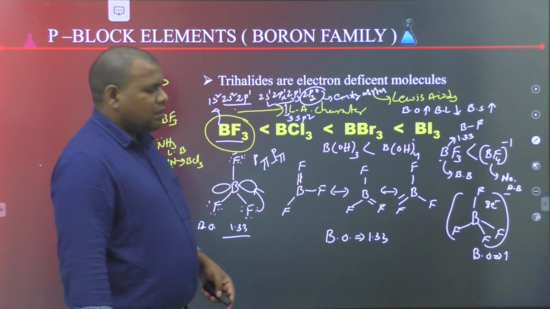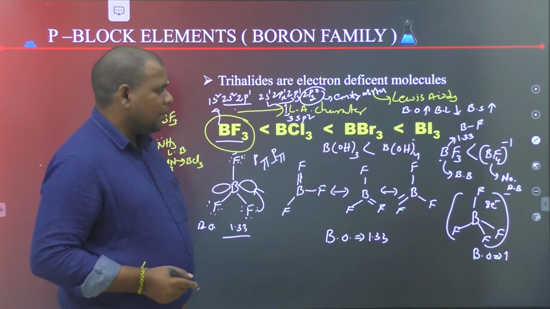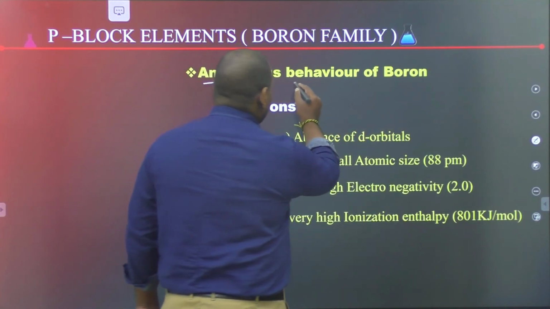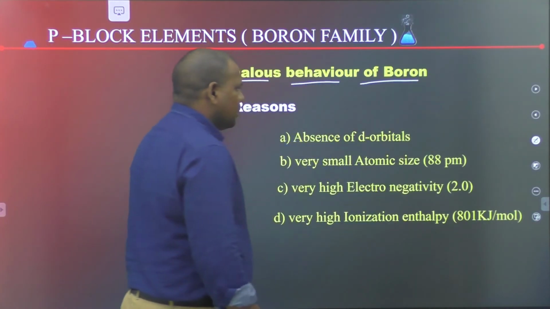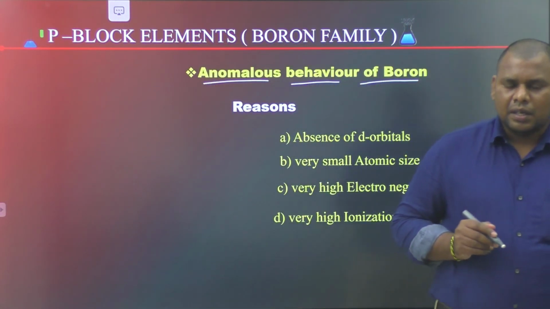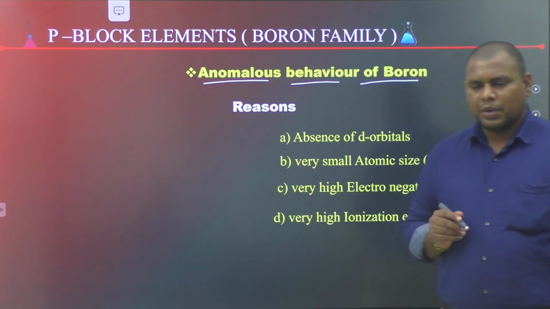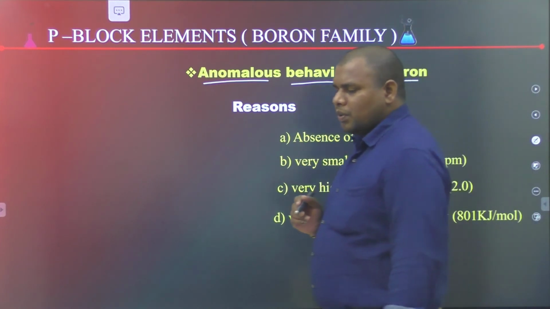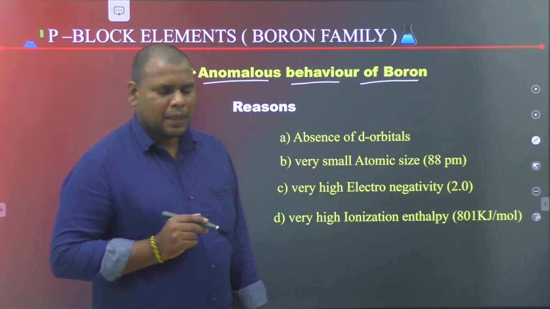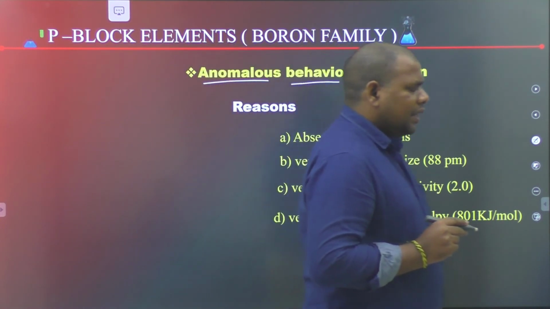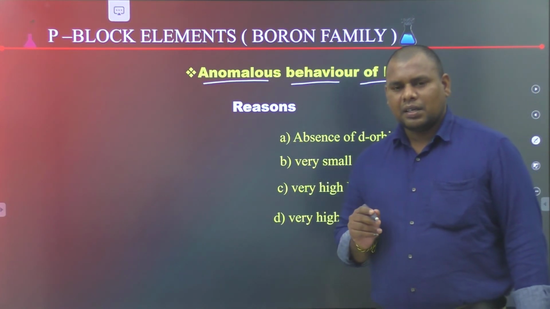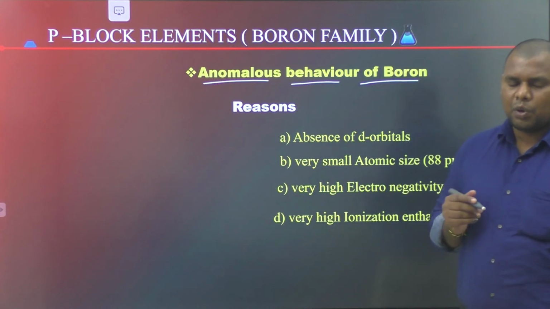This is the reaction of halogens with the boron family. Next, anomalous behavior of boron. In the periodic table, in every group, the first element can differ from the rest of the elements in chemical properties.